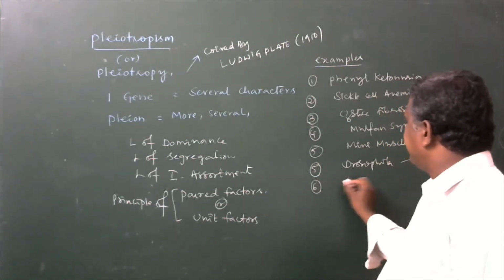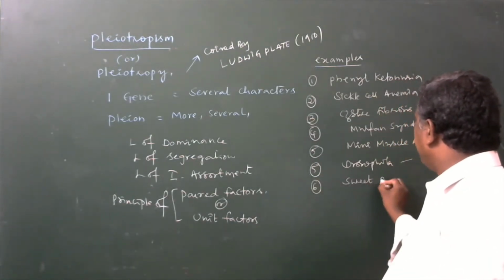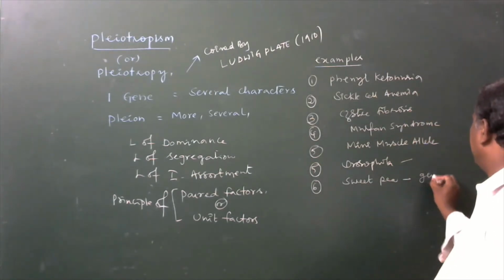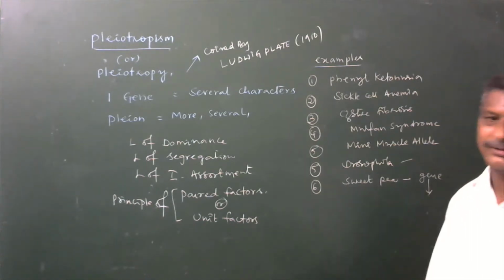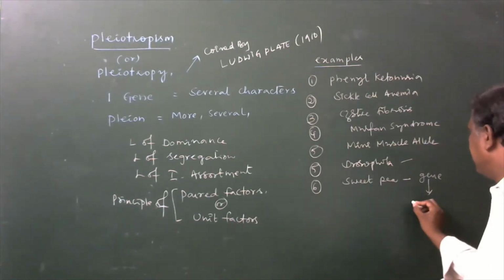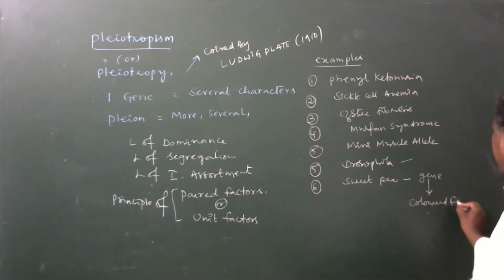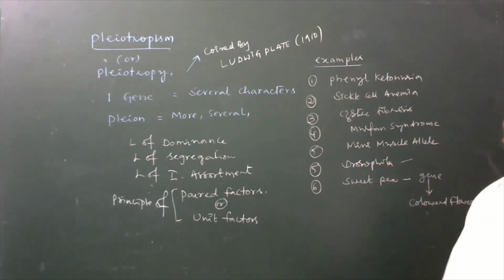Now, in sweet pea, there is a gene that is responsible for the production of colored flowers.